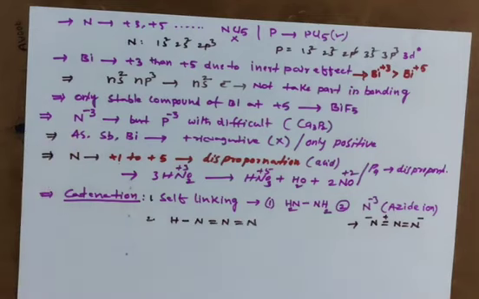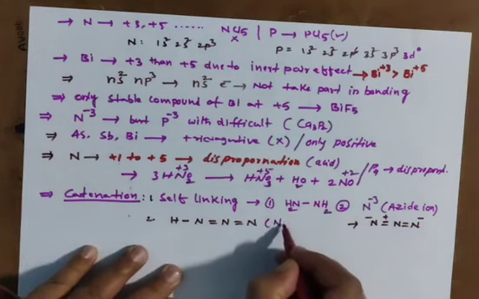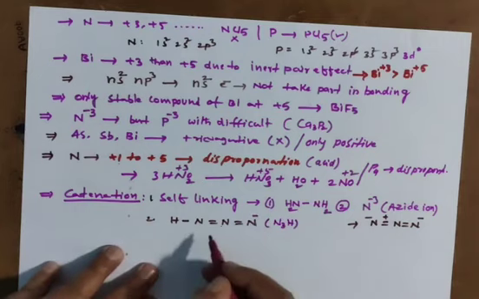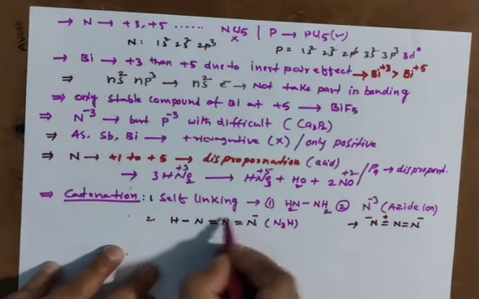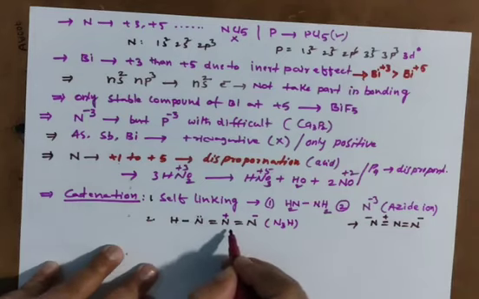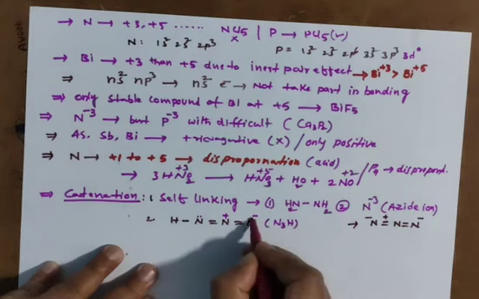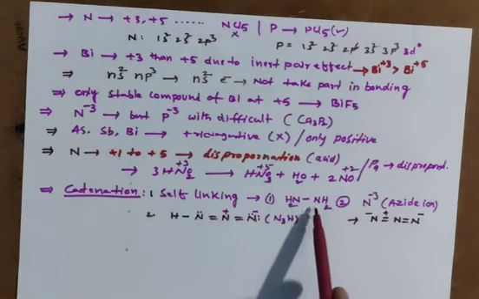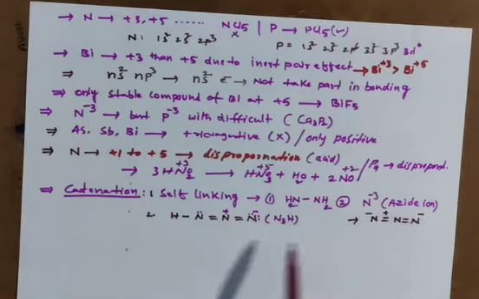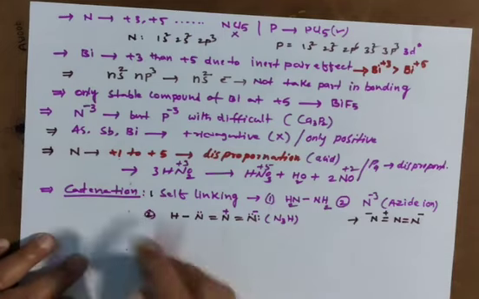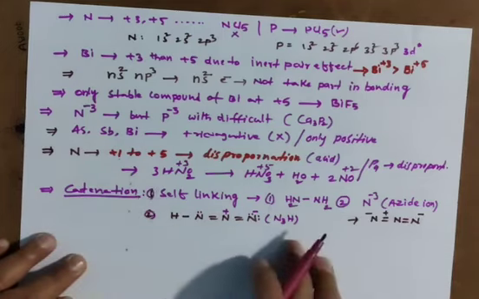This is N3H, hydrazoic acid, and this is minus and this is plus charge. You can show the lone pairs also, no problem. See, hydrazine, azide ion, hydrazoic acid, these all exhibit self-linking. Same atoms are bonding together.